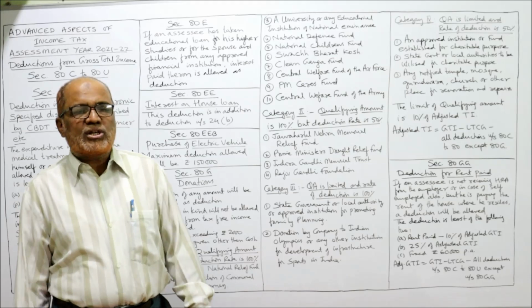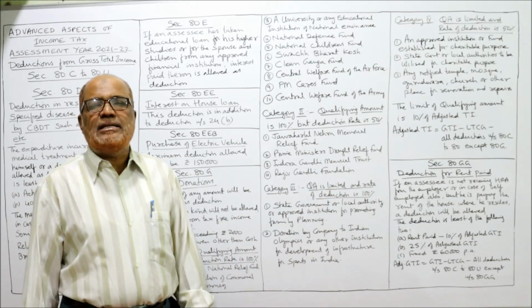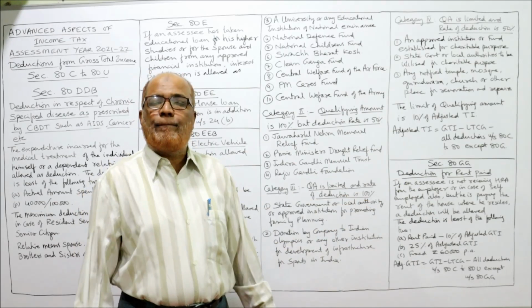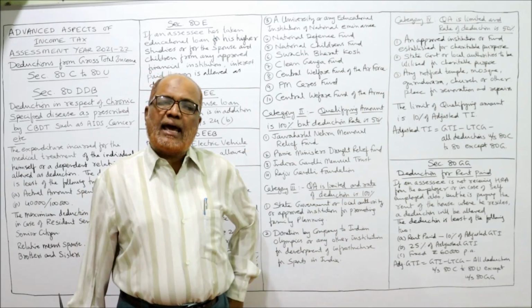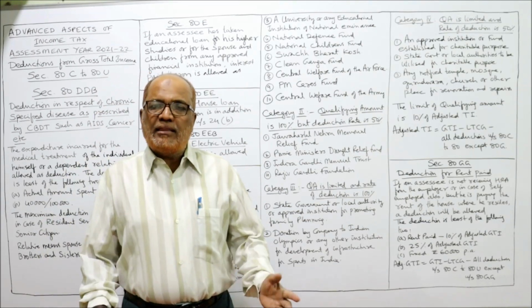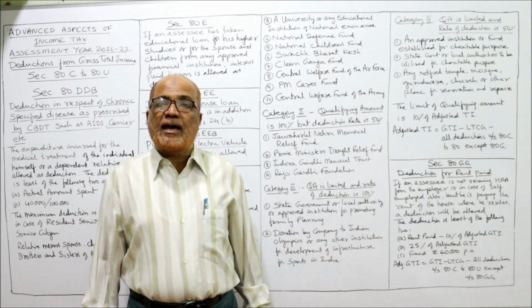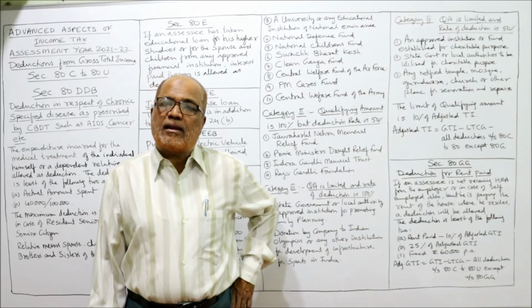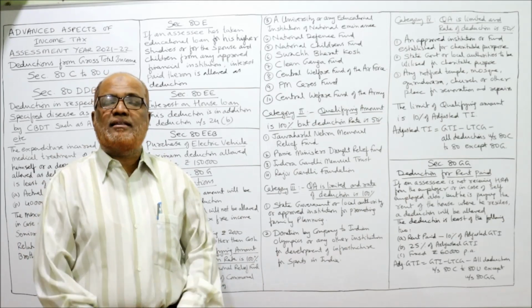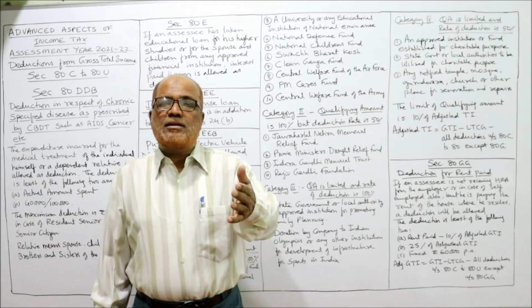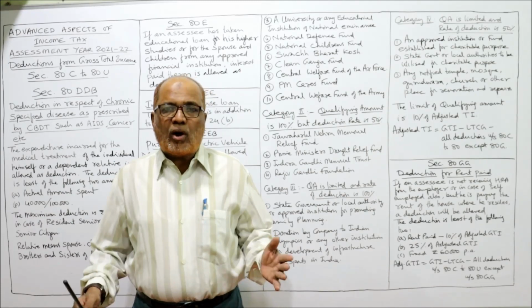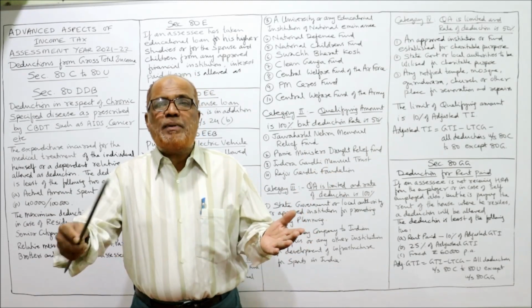One more deduction we'll discuss now, 80GG. This is for deduction for rent paid. Sometimes an employee will get HRA from the employer. In that case, he will get HRA exemption while computing income from salary. But other assessees are there who are paying the rent, but they may not get HRA. The person may not get HRA, still he is paying the rent.